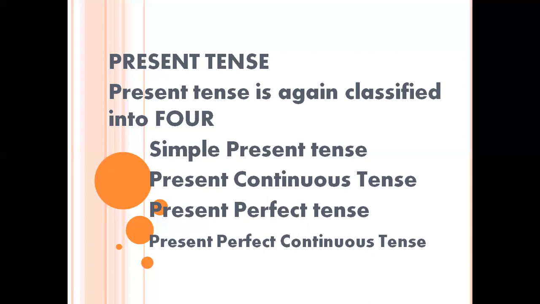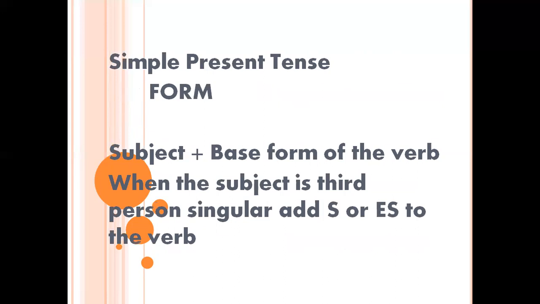I'm not saying that we have to memorize all these things, but there are some things we have to memorize or understand properly. Whenever we are learning a tense, two things you have to understand: the format of the tense, and the rules, that is, for what purpose we are using that tense. Got it?